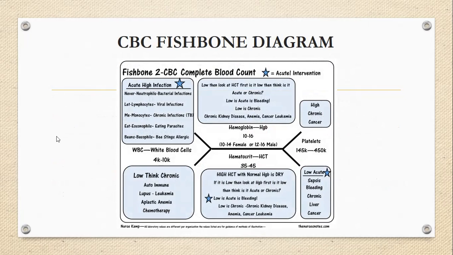If there's an increase in WBCs, there might be some bacterial infection, viral infection. These are the types of WBCs, and this is a mnemonic used to remember it. Never let me eat beans. There's also never let monkeys eat bananas, so it helps you to remember. If there's an increase or decrease in platelets, it might be because of bleeding or some chemotherapy, etc.